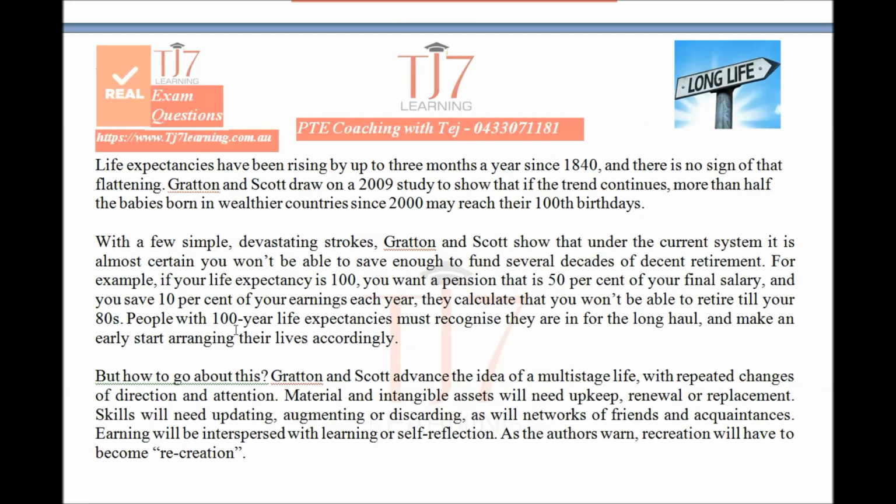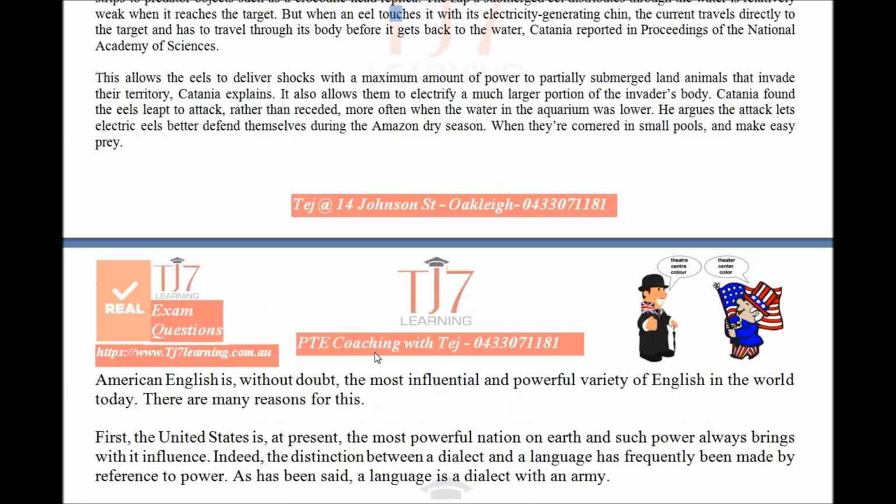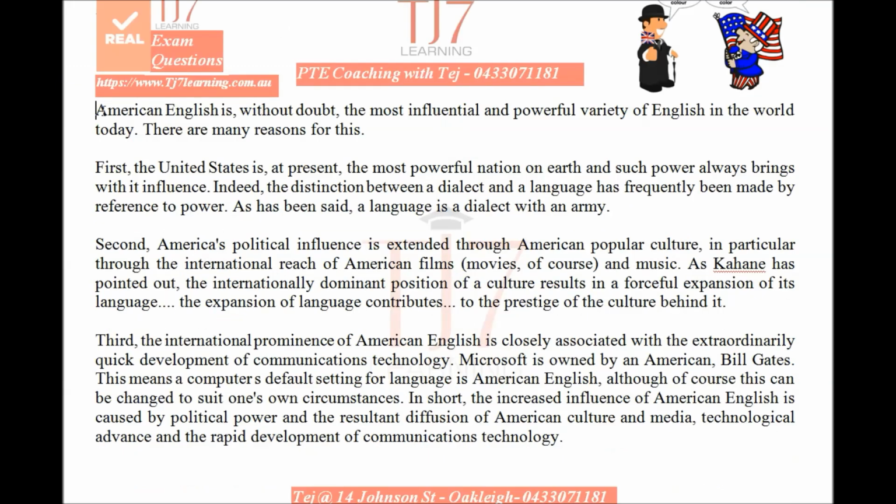Third question which we will discuss in this tutorial is the impact of increased life expectancy or longevity. Fourth one is the summary on the eels, how they attack and do they actually attack or not. And the last one we'll discuss is American English. Now these 5 questions will help you to understand that summary writing is comparatively an easy task, provided you understand what you have to do. Let's start straight away.